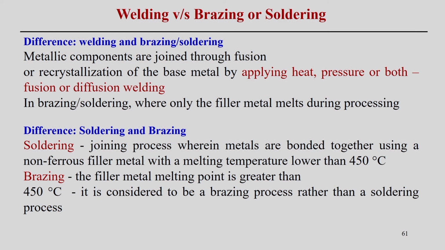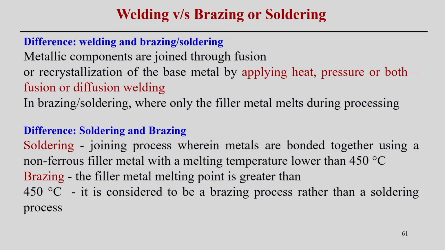Now, what is the difference between the soldering and brazing process? It is the joining process in terms of temperature. The soldering process has wide application in the electronics industry, in the joining of electronic circuits. We can define soldering as a joining process where metals are bonded together using a non-ferrous filler material with a melting point below 450 degrees centigrade.